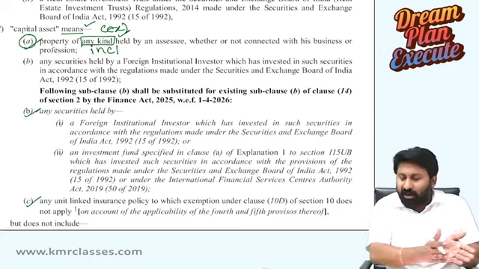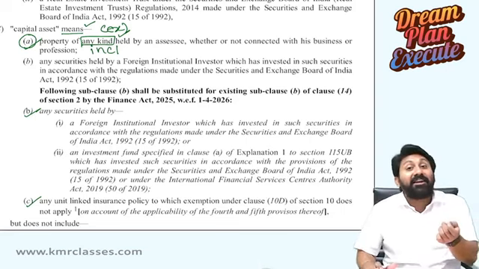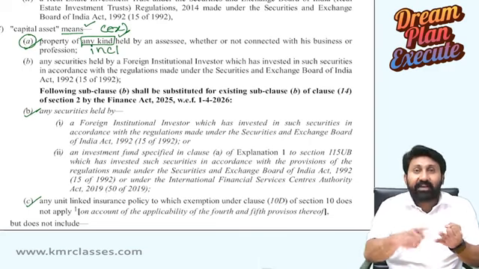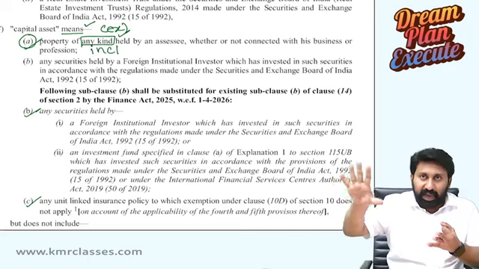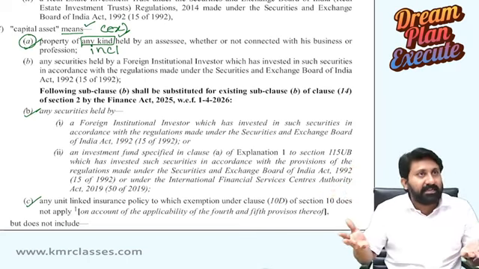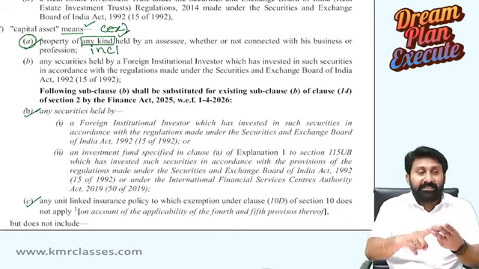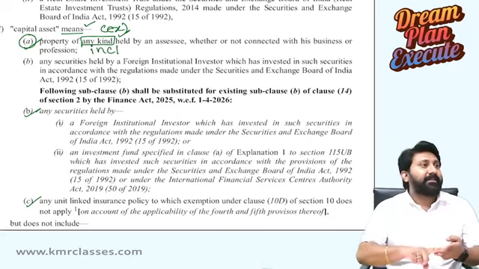Sorry, whether or not connected with business or profession, we will discuss separately. Property of any kind. Any kind means what? It can be for business purpose. It can be for personal use. It can be held as a business capital asset, or not for the purposes of business. Casual asset, any kind. Mobile, immobile, tangible, intangible, business purpose, casual purpose, or any other investment purpose.